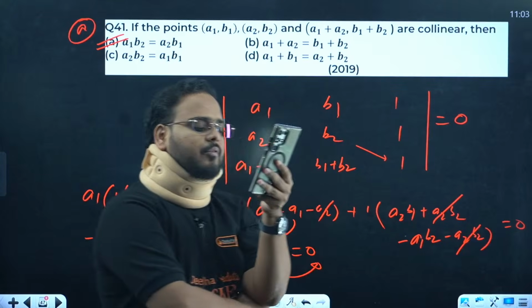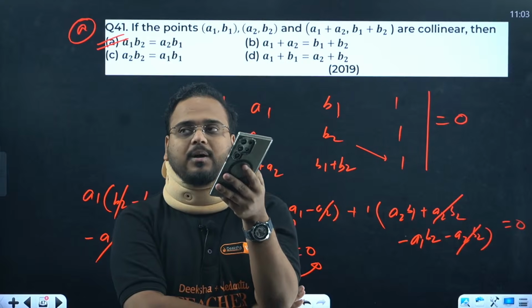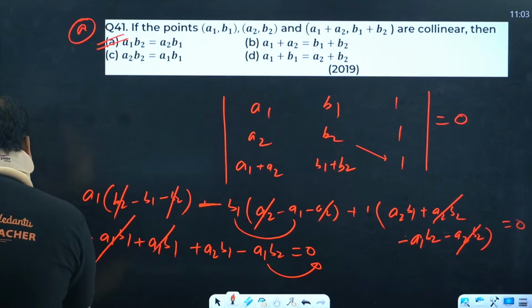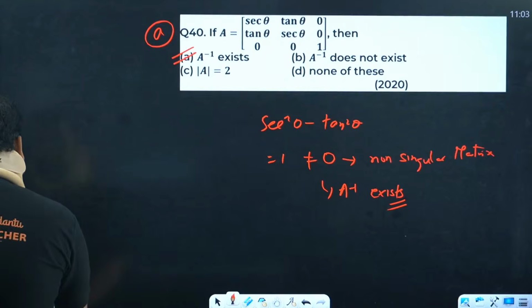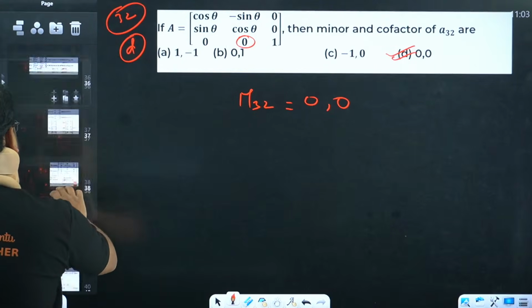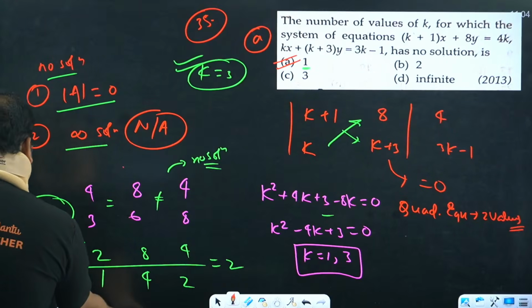You're saying for a vertical line it becomes infinity, no? One second, let me just go back to question 35. So slope formula is what?